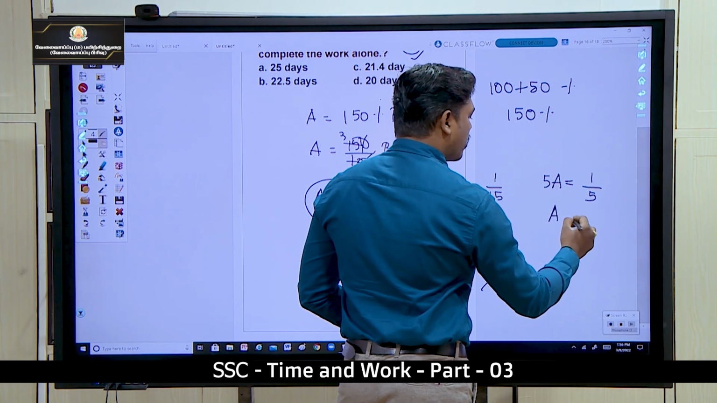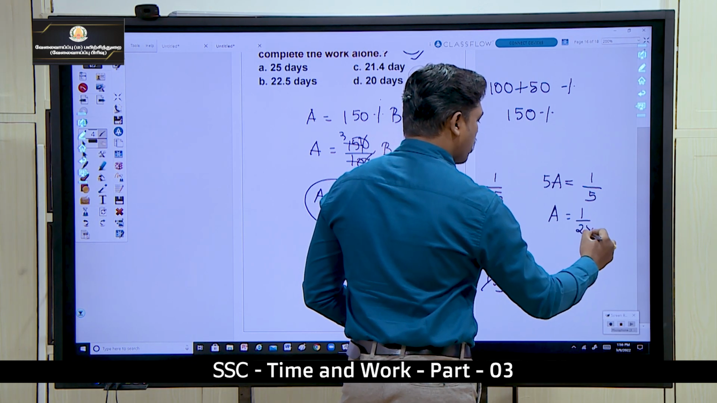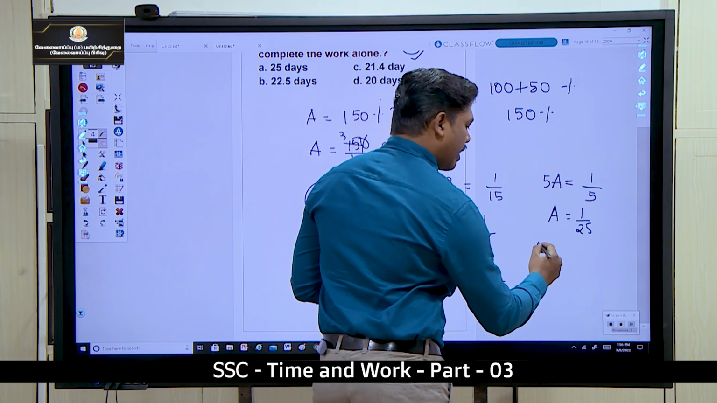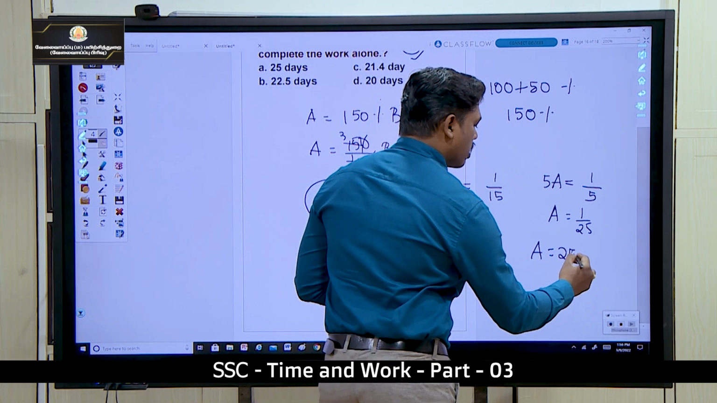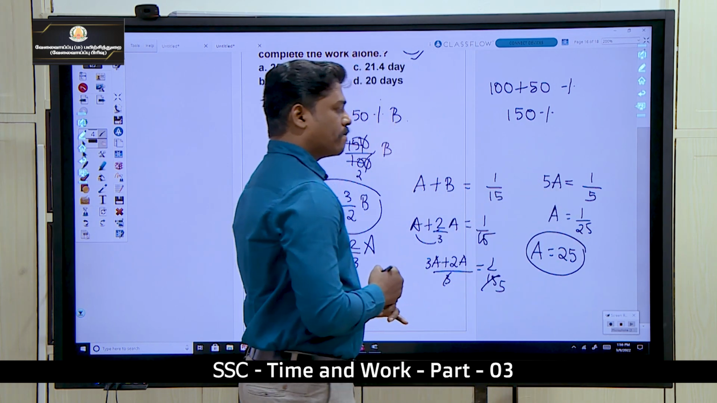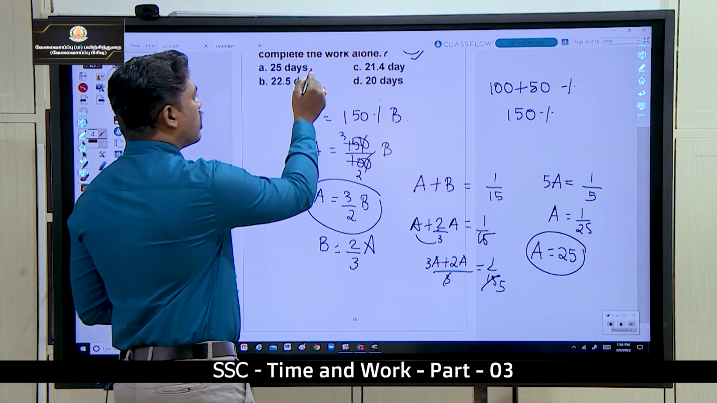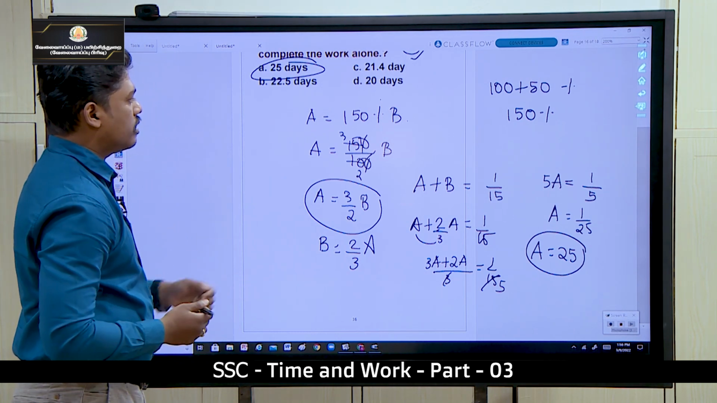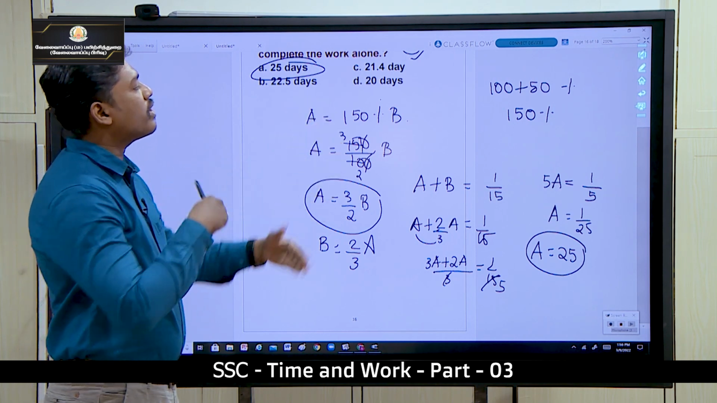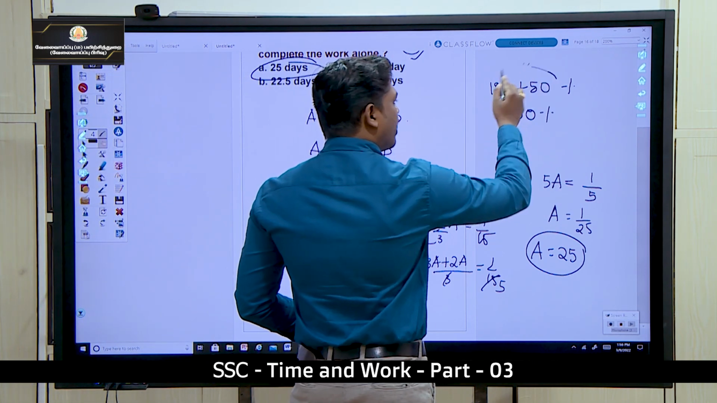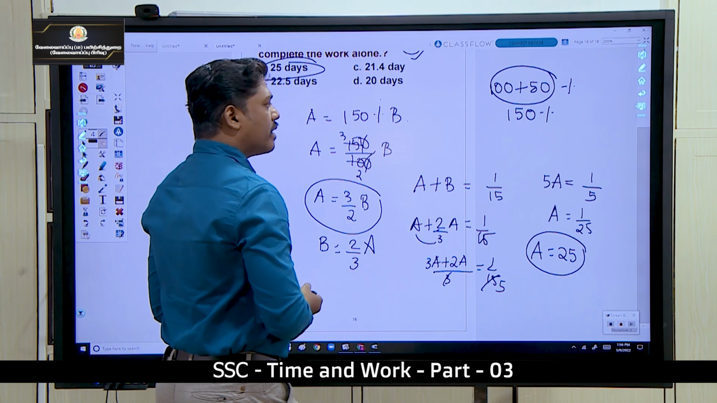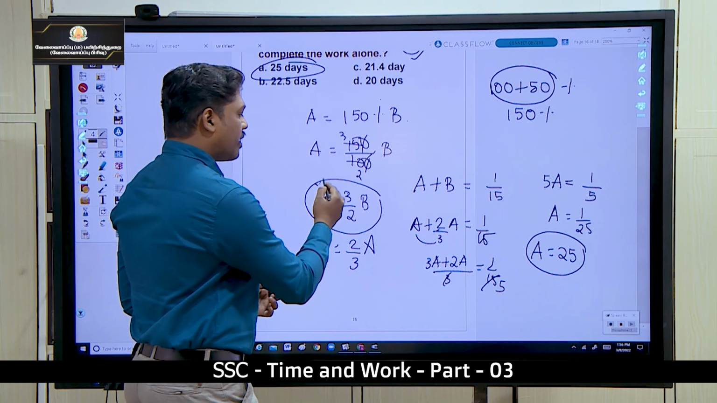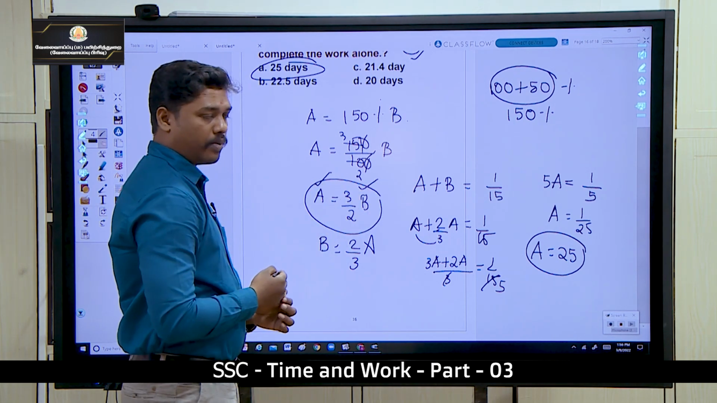So A alone can do 1 by 25 in one day. So the total work A alone can do in 25 days. Okay. A alone can do it in 25 days. So if A is 50% more efficient, it is 100 plus 50, which is 150 percentage. Divide it, we get 3 by 2. So the A value is 3 by 2 of the B value.